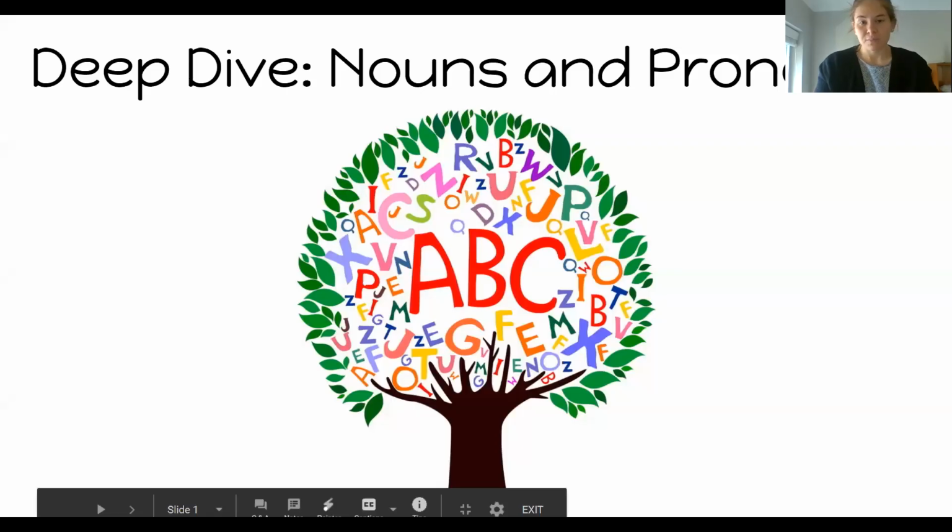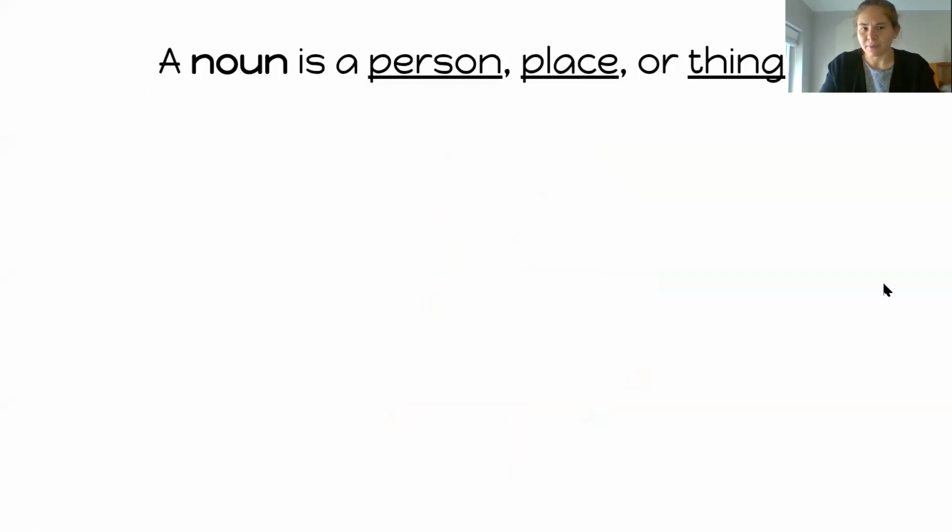I'm so excited today because I have a lesson for you about things called nouns and pronouns. These are types of words that we use when we speak and when we write, so it's important to learn about how we use them. Now, you've probably seen nouns before because we've talked about these in class a little bit. A noun is a person, place, or thing.